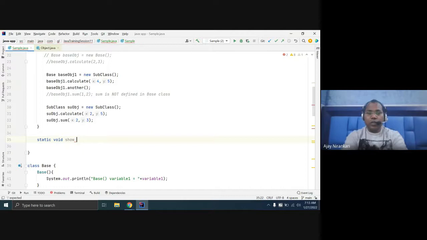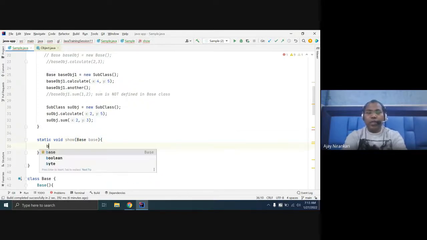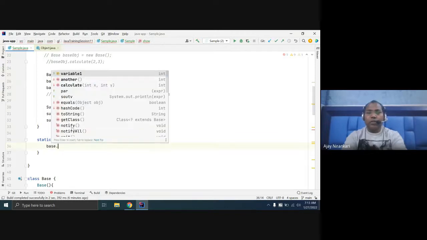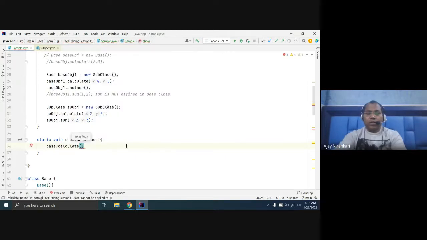I want this function to take an object of the base class, and from the base class you can invoke base dot calculate with 2 comma 4. So let us just comment that out.